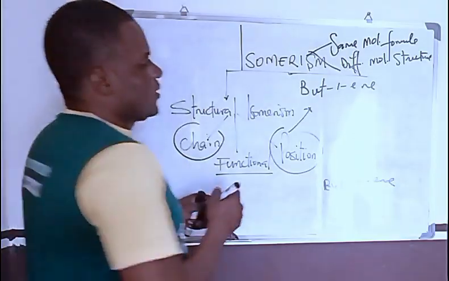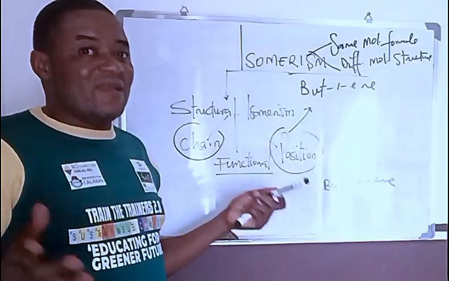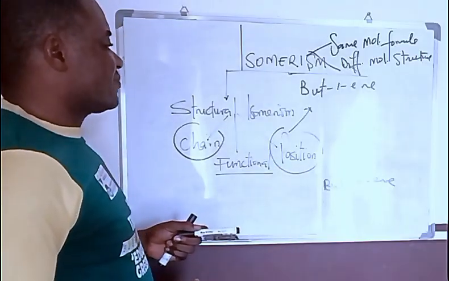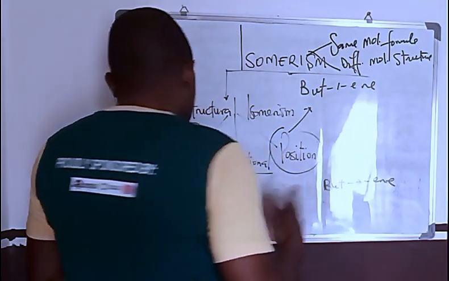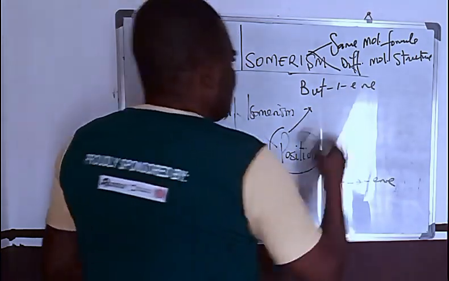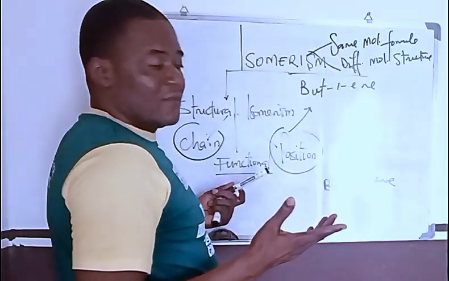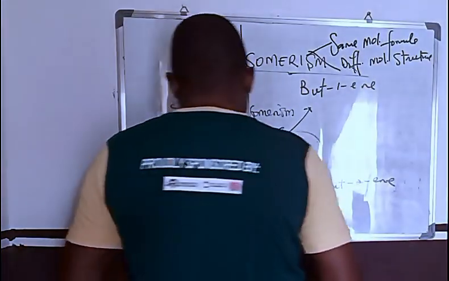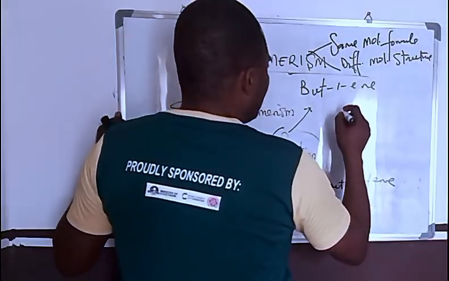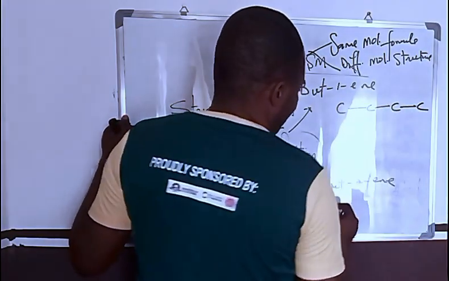Let's take a look at but-1-ene. Now it's from butane. Right, so it's expected that we have a double bond at the first carbon atom. So we have 4 carbons: 1, 2, 3, 4.